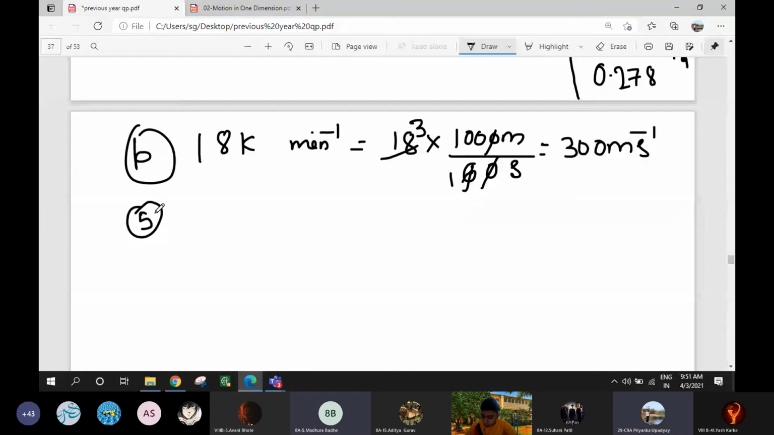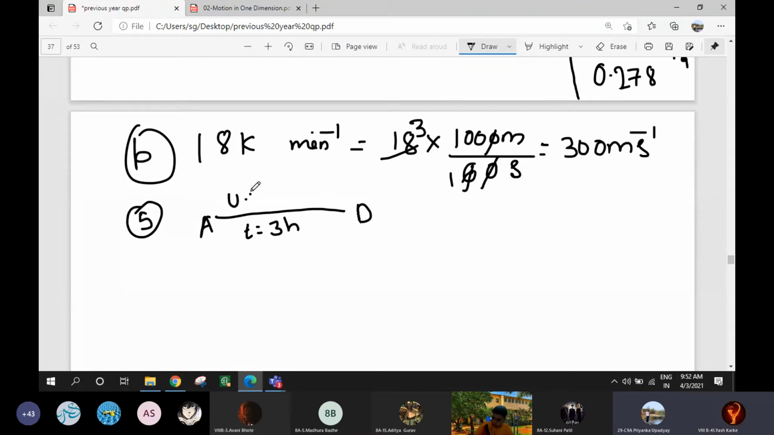Fifth one. Next one is: a train takes 3 hours to travel from Agra to Delhi with a uniform speed of 65 km per hour. Find the distance between the two cities. What is the time taken? 3 hours. And the uniform speed is 65 km per hour. Distance equals speed into time.